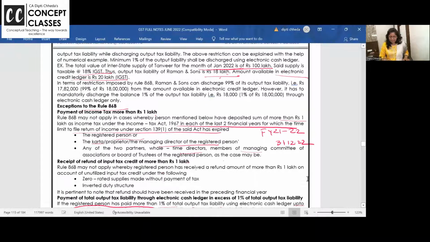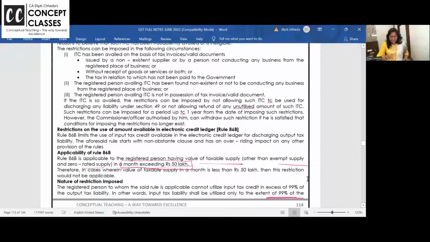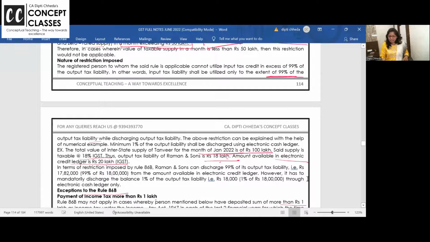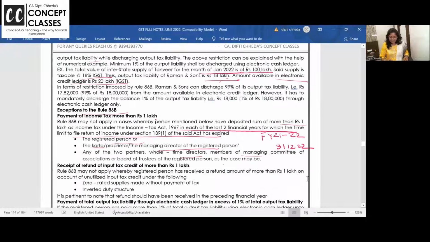Okay? Look at this, have a look once again. Rule 86B is applicable if in a month your taxable turnover, not aggregate turnover, taxable turnover other than exempt and zero rated, exceeds 50 lakhs. Nature of restriction is only 99% you can set off.